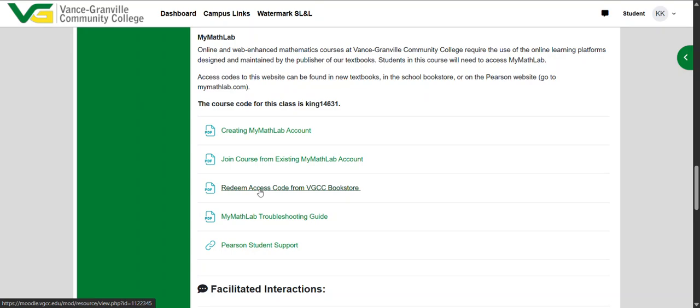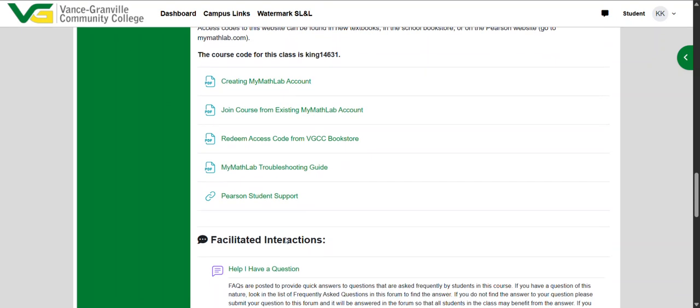So whatever it was that they printed is not the correct thing. If you look at this link, it will lead you through how to use the code from the bookstore to find the new code for the actual textbook and for MyMathLab. And then we have a troubleshooting guide if you need it and some support. They're typically pretty helpful with students.